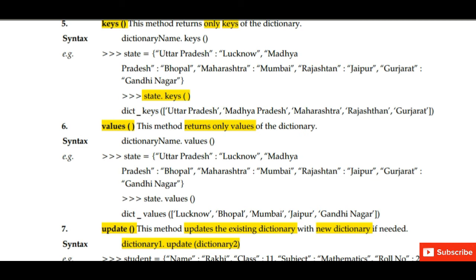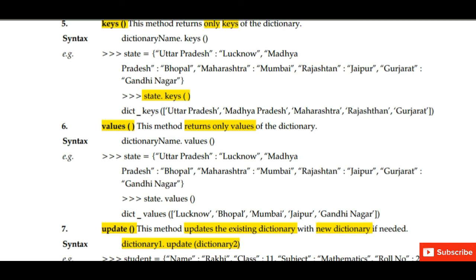So how do we write this? The syntax is dictionary name dot values. So we will get all the values of the dictionary. Next is update. This method updates the existing dictionary with new dictionary if needed. So suppose there is already an existing dictionary, that is dictionary 1.